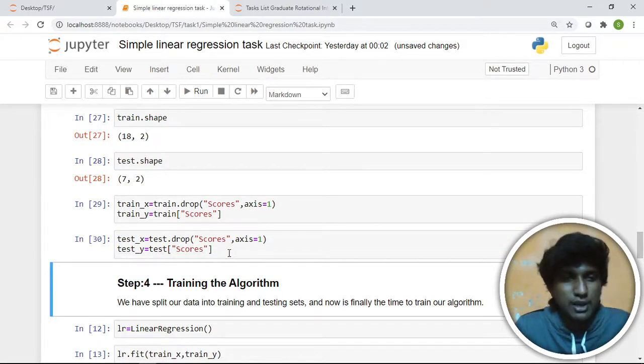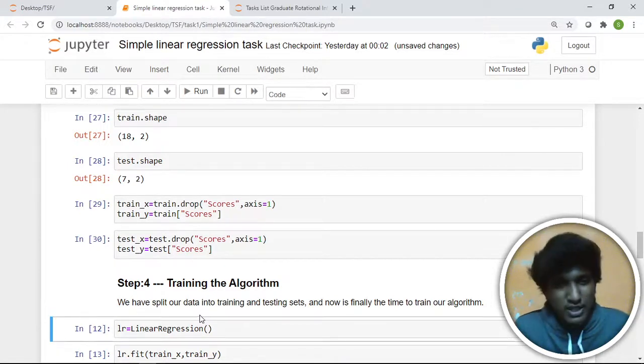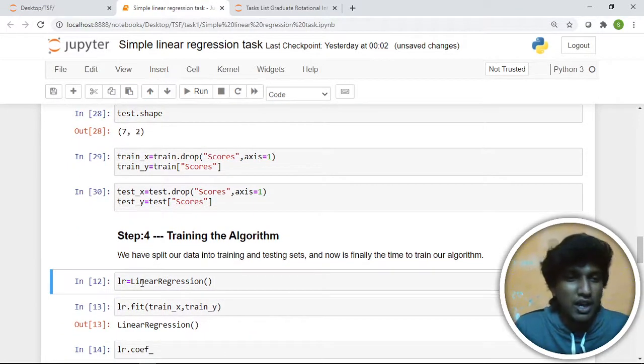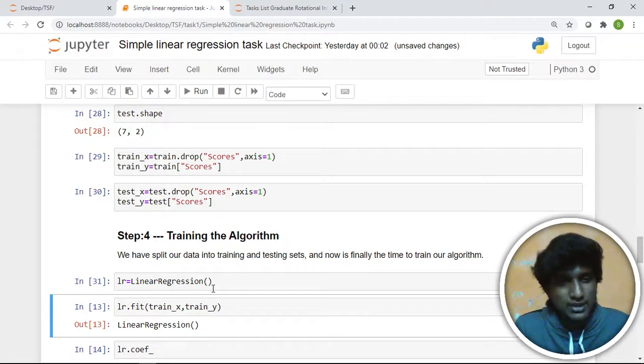Now step 4, training the algorithm. We have split our data into training and test sets, and now it's finally time to train our algorithm. Let's do it. LR equals LinearRegression, the linear regression from sklearn. We call that here and run it.